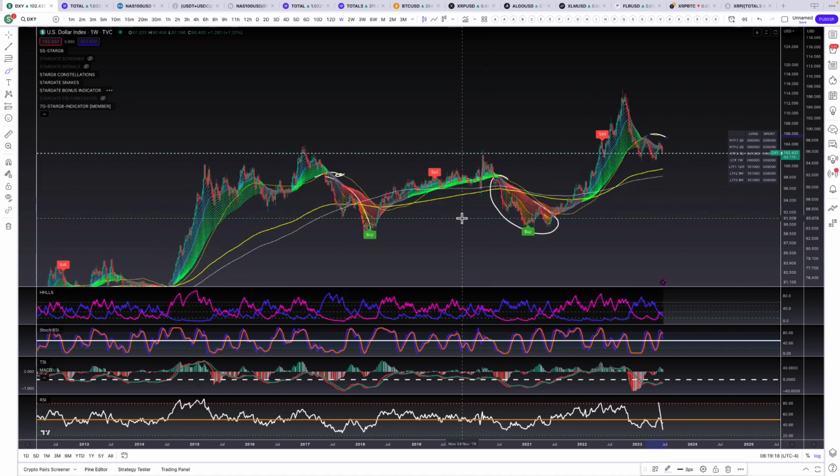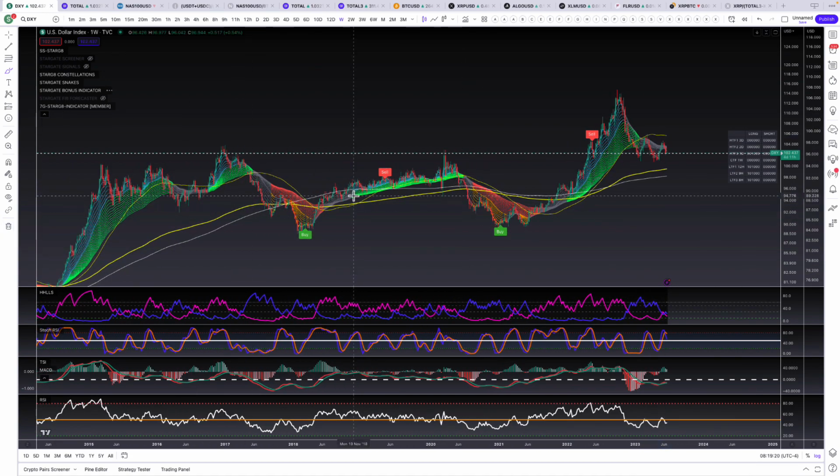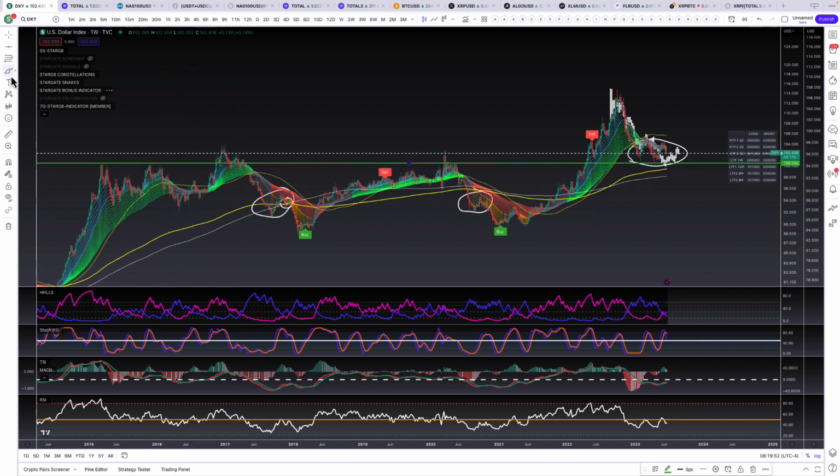So what I believe is, if we're relating it to last times, we're at this stage, right? So we just did this stage. We're in this stage right now, and it's actually playing out bigger though. If we were to put the bars pattern here, I would say that it's playing out bigger because our top here, our overshoot, was way bigger. Usually we overshoot above the 100 line, and then once we break down below it, that's the start of our big bull market for crypto. We overshoot, we go below it, big for crypto. We had a huge overshoot here. So as soon as we break below 100, it's going to be a huge run.